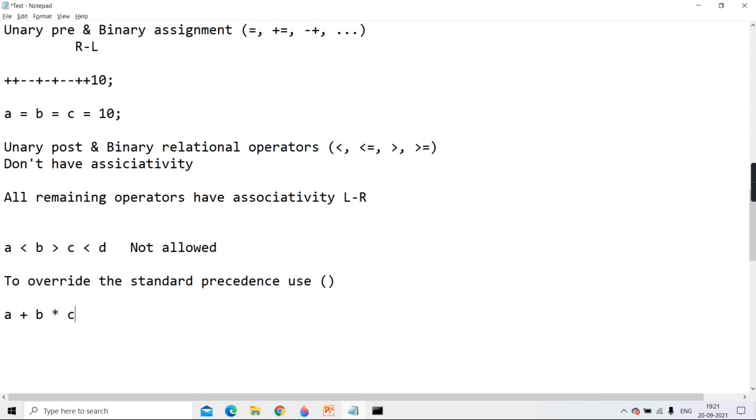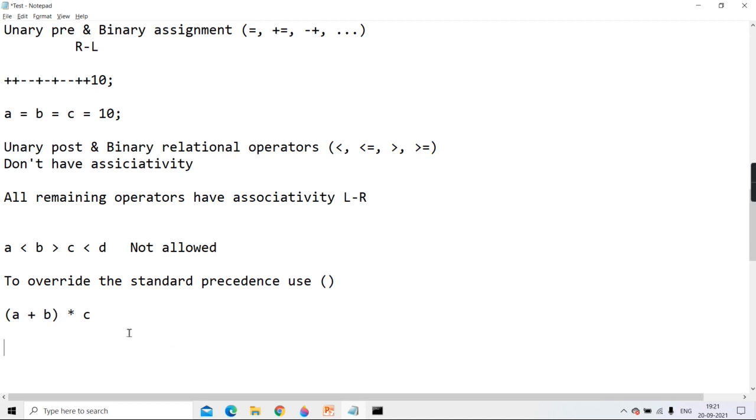The standard higher precedence is multiplication and then addition. But if you want addition to be taken first, then use brackets. Means when you want to change the standard rule, then use brackets. Now if I put brackets, what will be done first, multiplication or the bracket? The bracket is evaluated first. So it will do a plus b first and then multiplication with c.